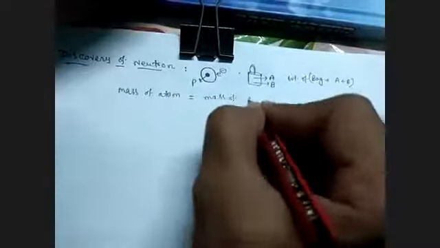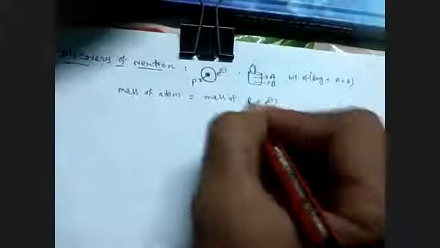It was expected that the mass of the atom should equal the mass of proton plus mass of electron. This is theoretically.